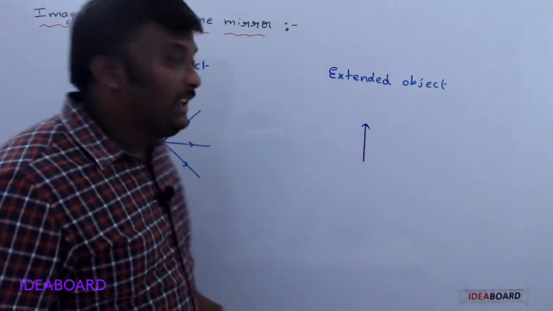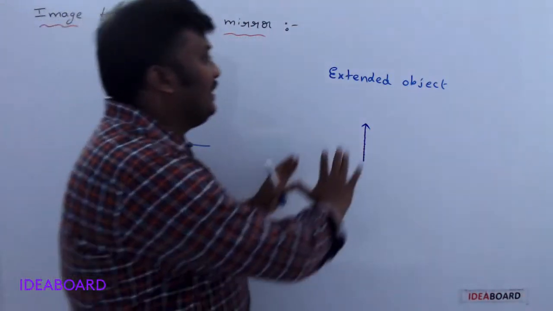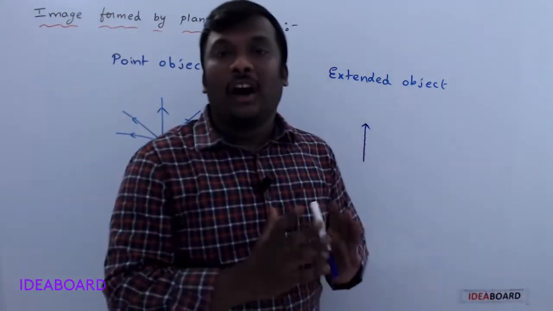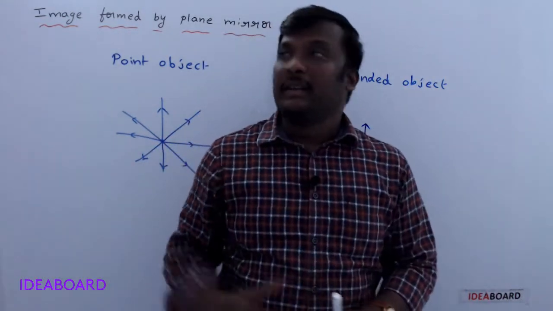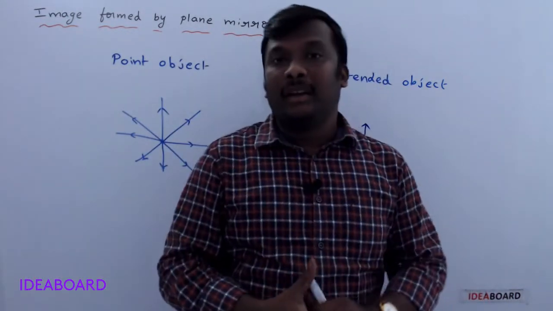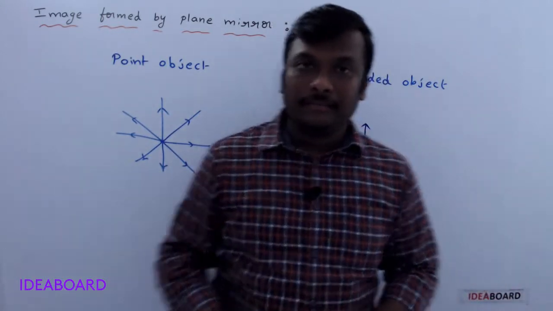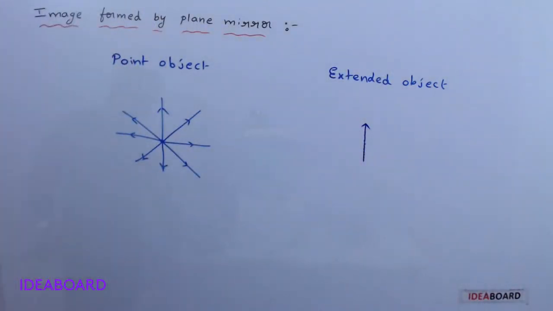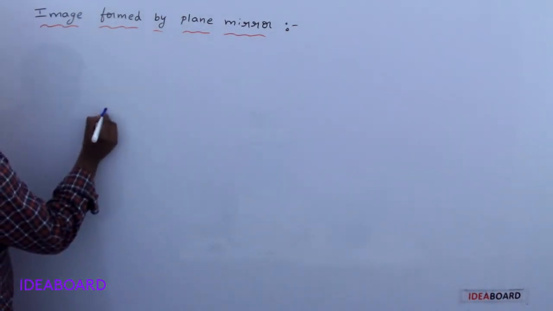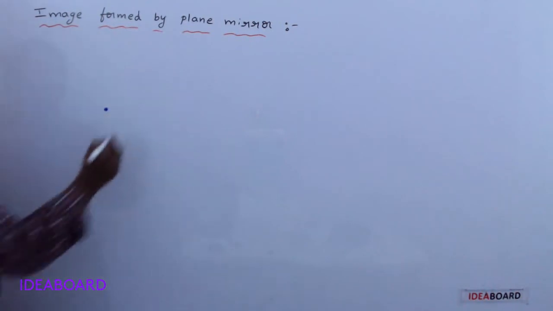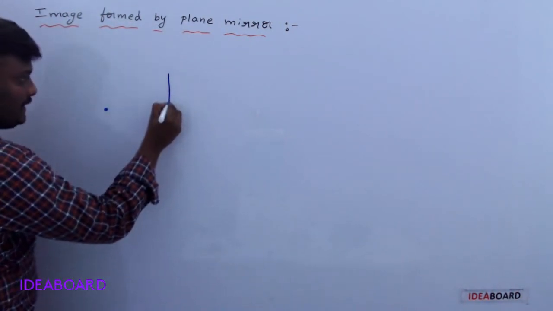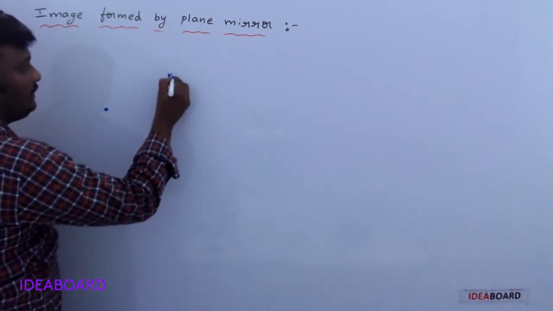By taking the point object and extended object, how the image is formed by the plane mirror we learn in this section. Is it clear? Now, first of all, we take one point object, which is placed in front of a plane mirror.